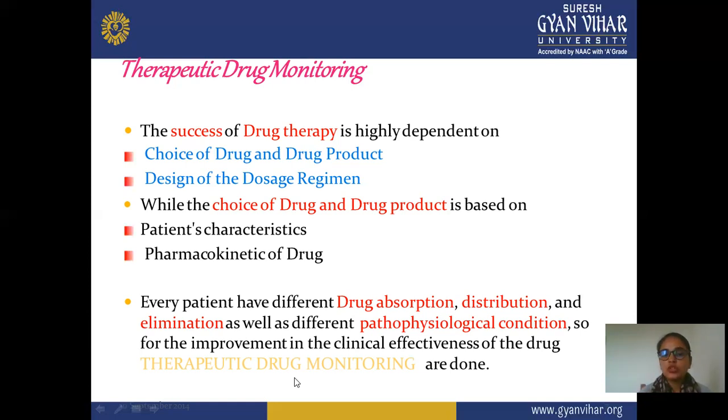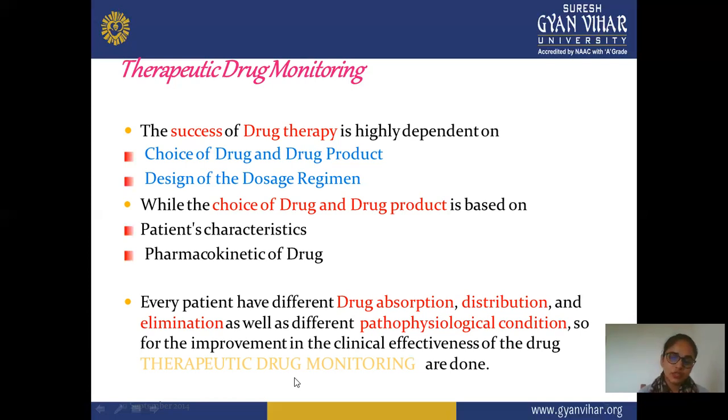So in this, the choice of a drug and drug product is mainly dependent on patient characteristics and pharmacokinetics of the drug, means patient effect, or you consider the pharmacokinetics of the drug, ADME of your drug, particularly absorption, distribution, metabolism, and excretion of your drug, as well as patient characteristics: he or she may be fit or not, or having any other disease or suffering from any dangerous disease, or whether this drug is sufficient or not.